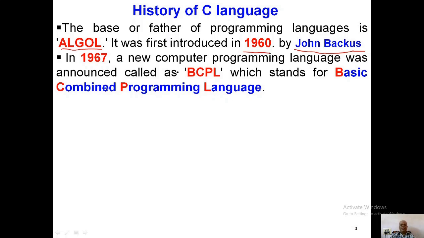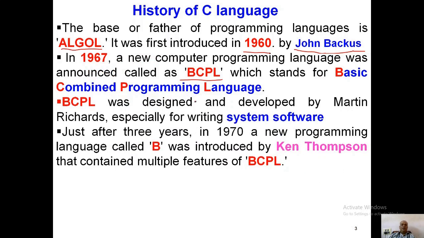In 1967, a new computer programming language was announced, called BCPL, which stands for Basic Combined Programming Language. This BCPL was designed and developed by Martin Richards for writing system software programs.